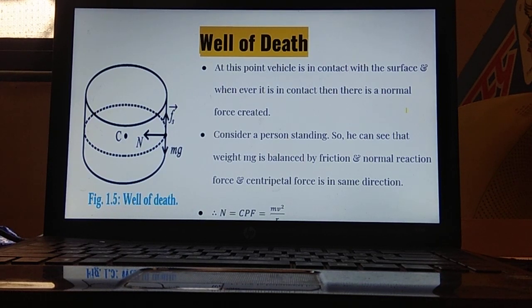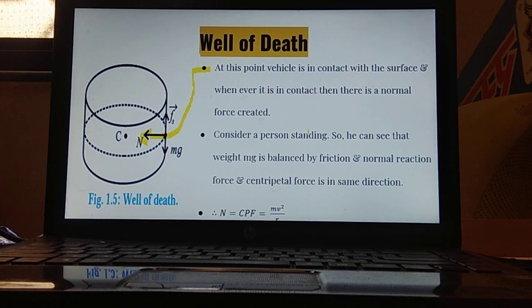Now, at this point on the well of death, the vehicle is in contact with the surface. Whenever the vehicle is in contact with the surface, or whenever you are sitting also, a normal force is created, which is perpendicular to the surface. So naturally, a normal force will be created over here.